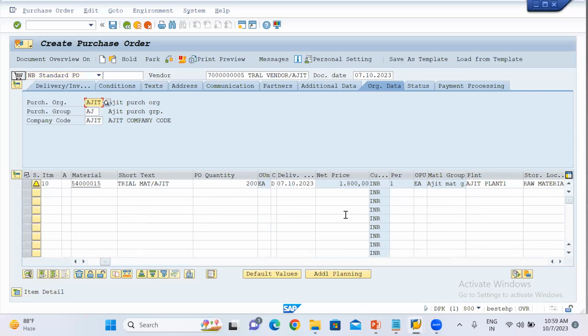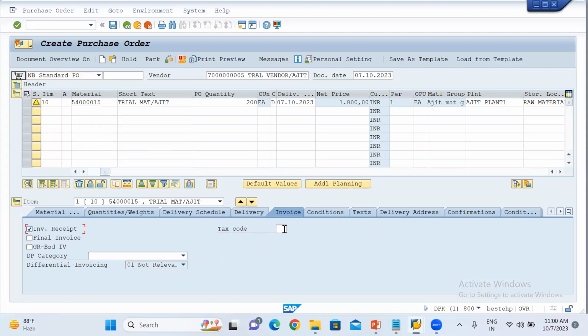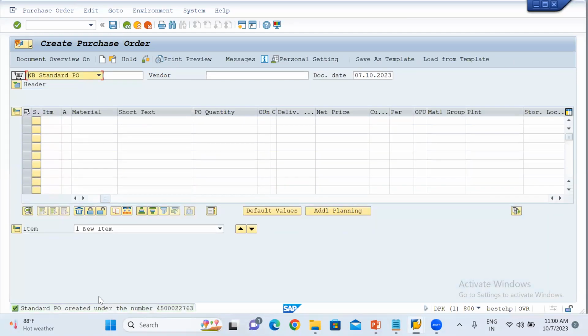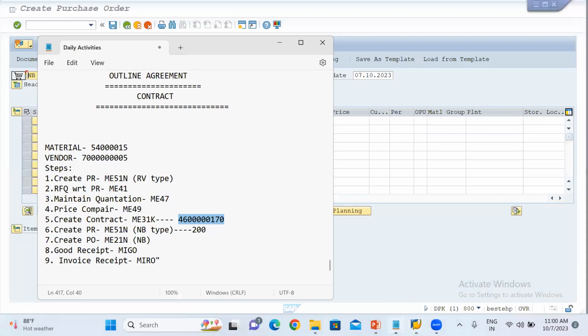And here you can see the price also. This price is coming from the outline agreement, right? I just put the quantity, 200 quantity we need to purchase. So now go to check. Now everything is fine. So let me go to the item tab, then go to the invoice tab. Let me put the tax code. This is my tax code, and click on GR based IV, then click search and then save it. So now PO has been created for 200 quantity. So let me save the PO.